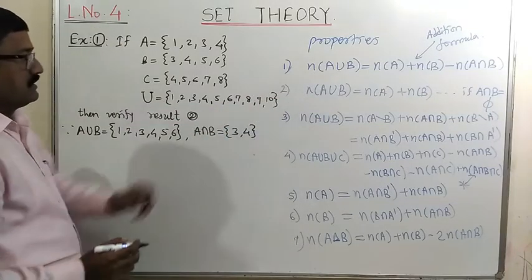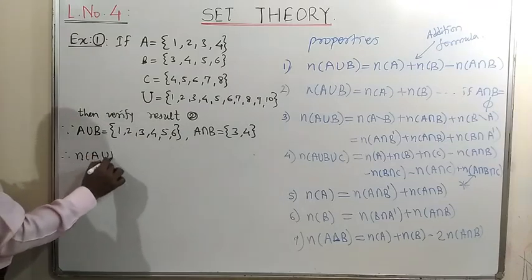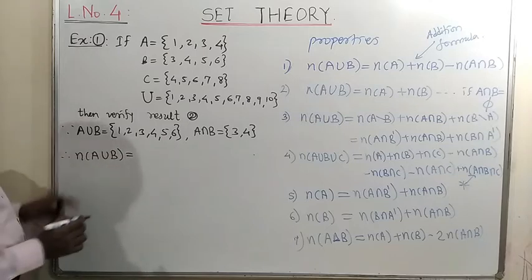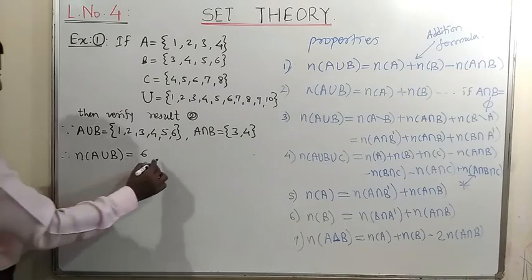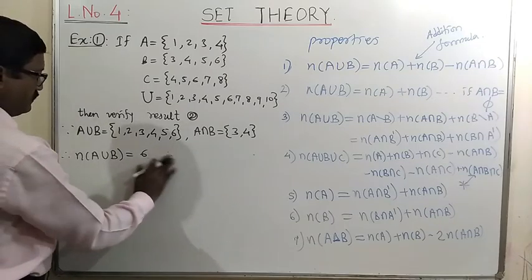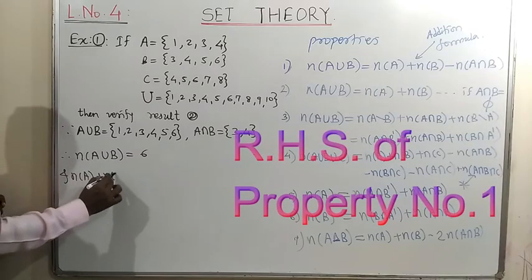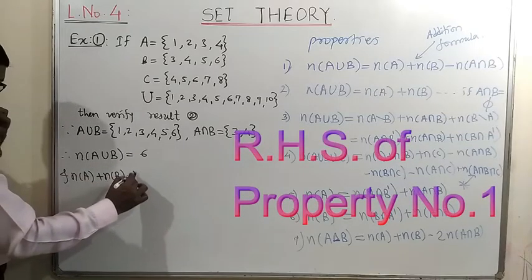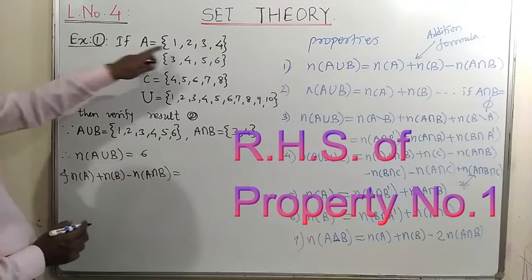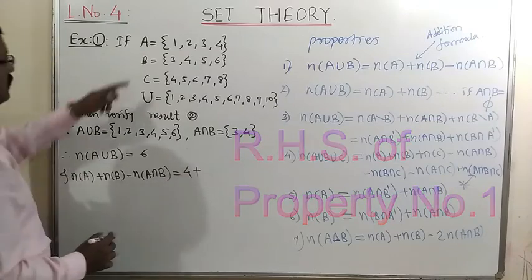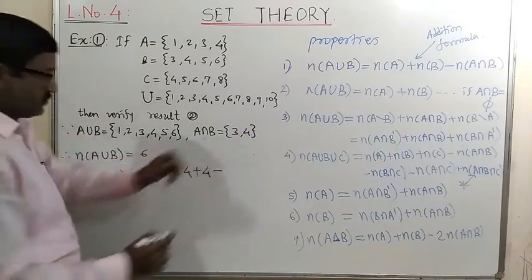So let us see the RHS of this. The number of elements in A union B is equal to 1, 2, 3, 4, 5, 6, that is 6. And the number of elements in A plus the number of elements in B minus the number of elements in A intersection B: N of A is 4, N of B is also 4, minus the number of elements in the intersection, which is 2.